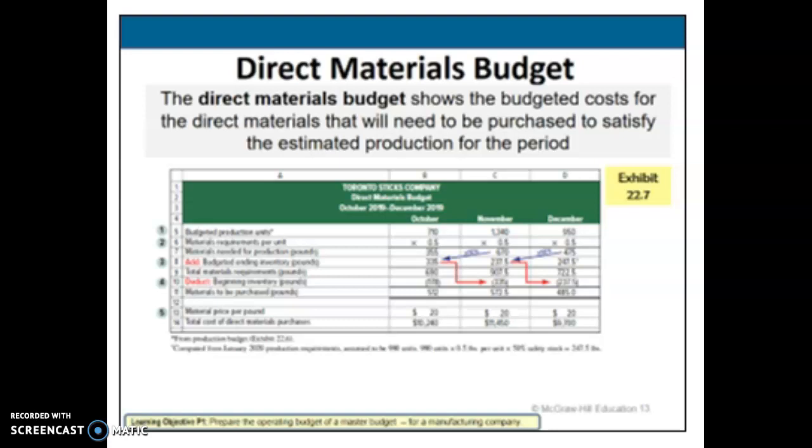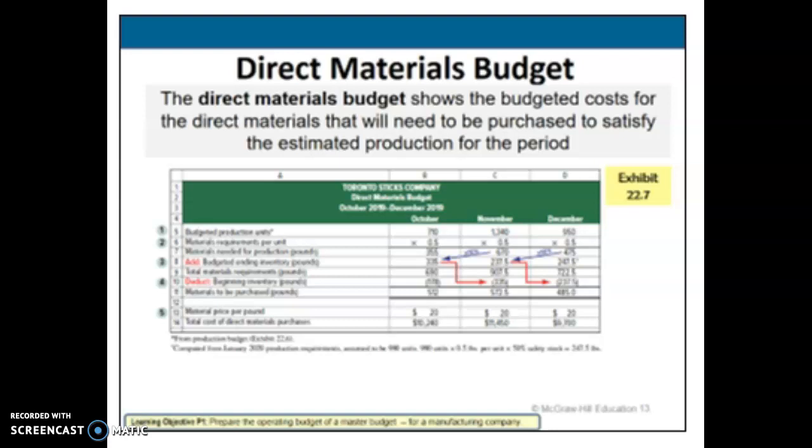The direct materials budget for Toronto Sticks Company is shown on our screen here. It is driven by the budgeted materials needed to satisfy each month's production requirement. This budget begins with the budgeted production from the production budget.